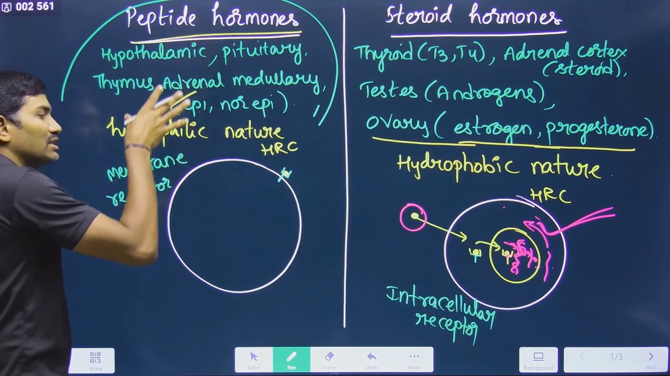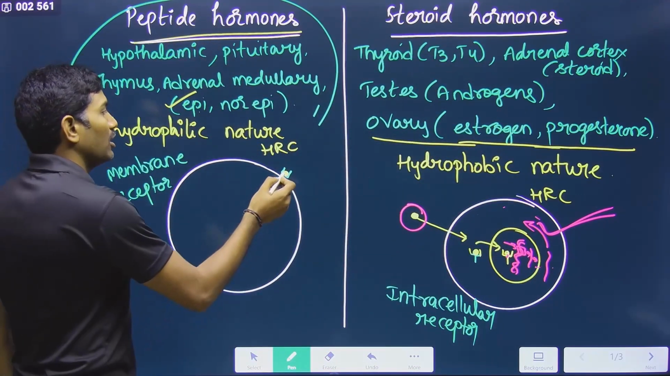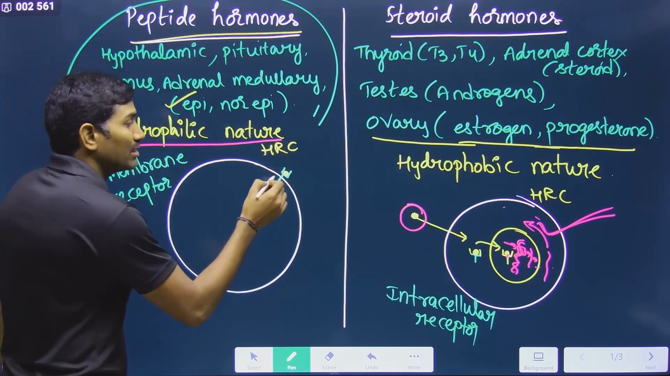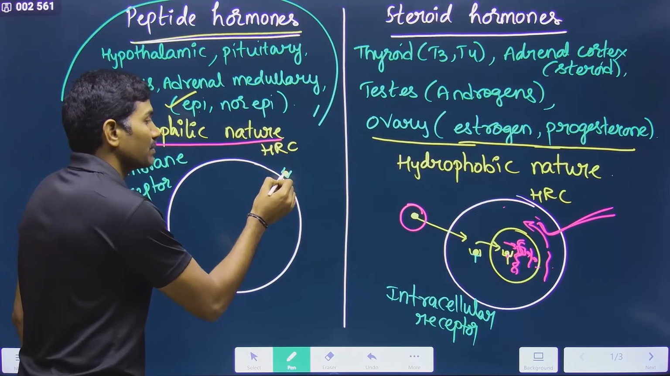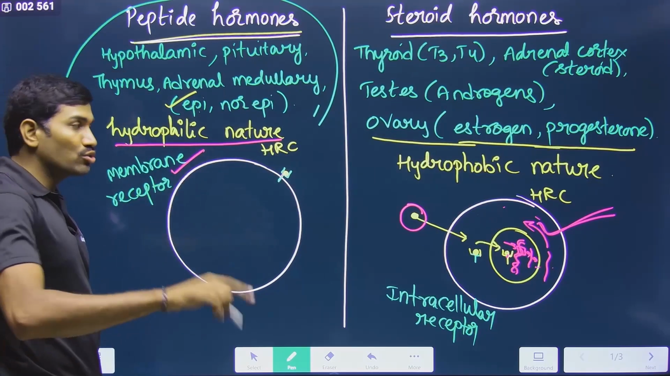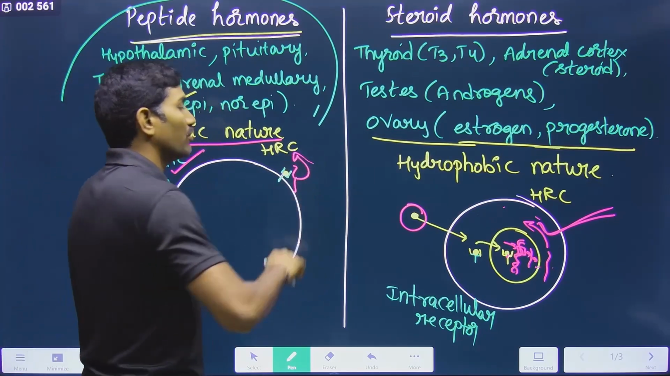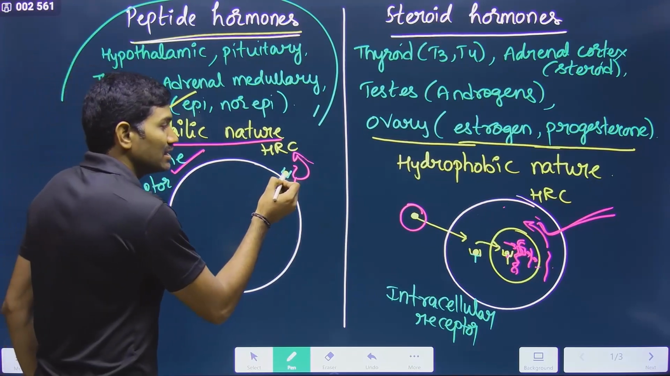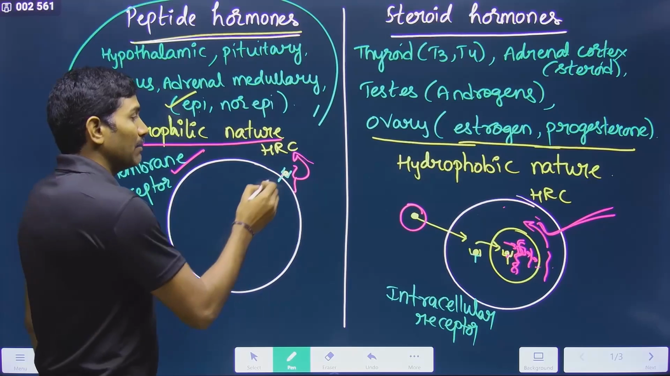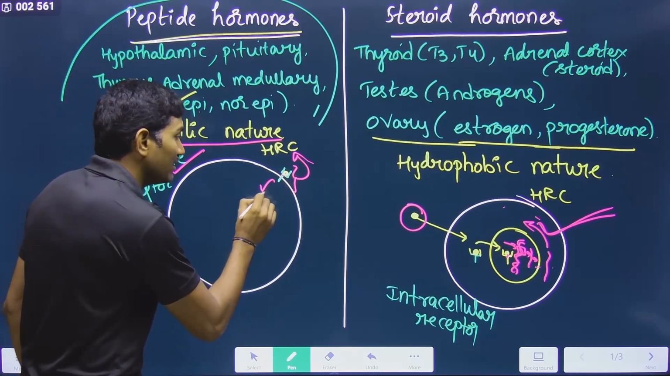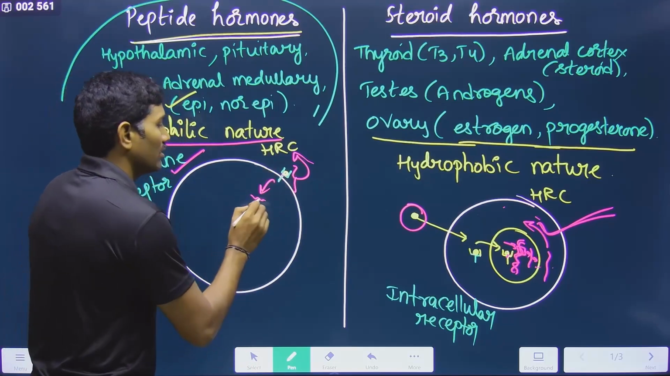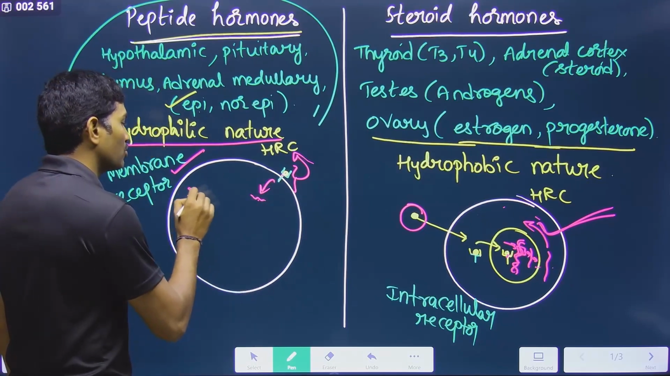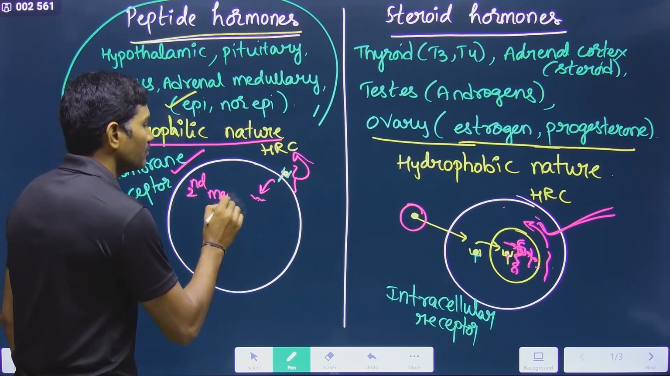But if you are talking about the peptide hormone, it is hydrophilic in nature. It cannot pass through the plasma membrane. So it will bind with a receptor present on the plasma membrane, so that the hormone receptor complex is formed on the plasma membrane itself. Then what happens? Since this hormone does not enter inside, this interaction will generate a second molecule inside the cell. A molecule is produced inside the cell. It is called a second messenger.